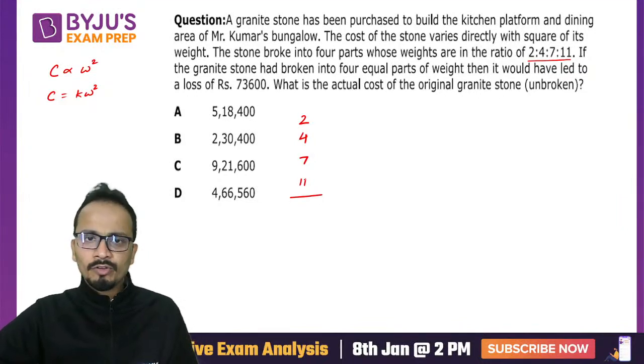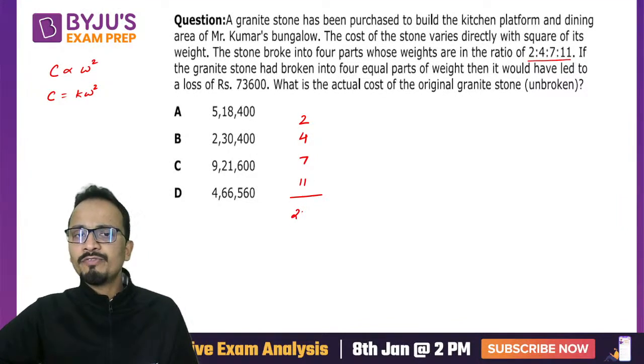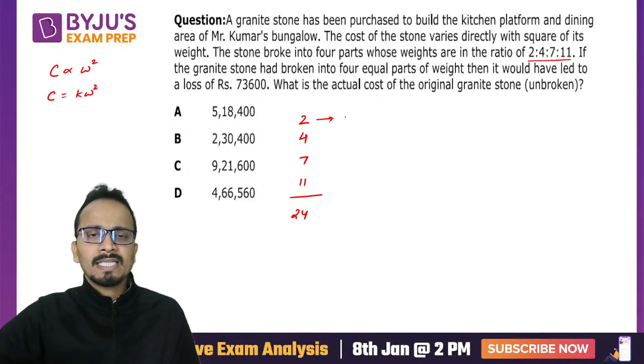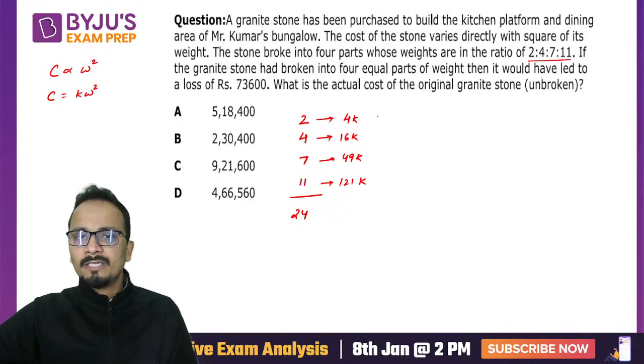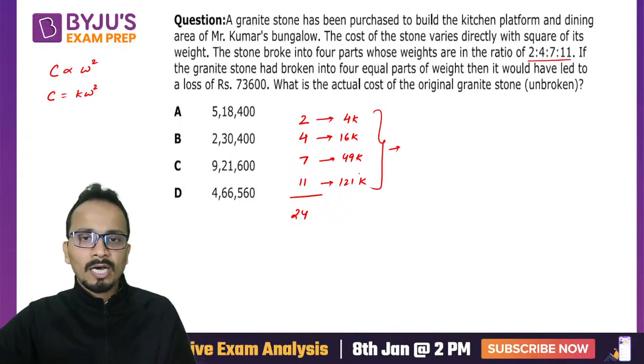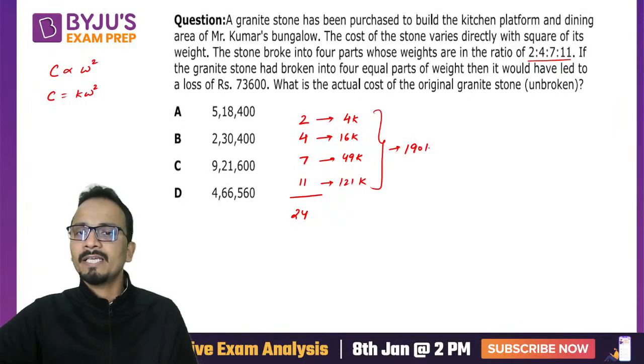If I add all of them, I'm getting 24 as the total weight. Now if the weight is 2, I can say that its cost will be 4k, cost will be 16k, cost 49k and cost 121k. The sum of these costs is 190k.